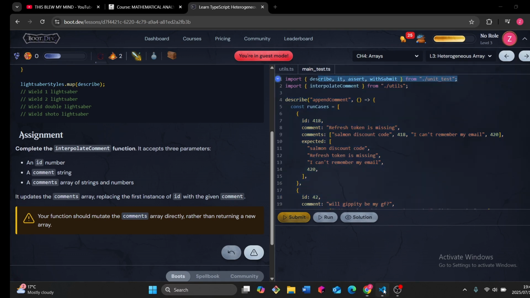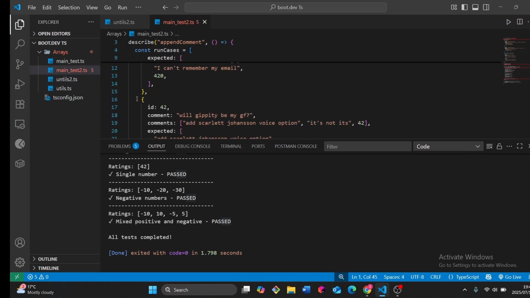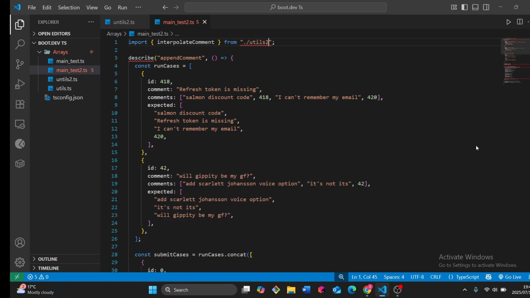So, I can just ask Copilot to write test cases for this. Should I do it, guys? I don't even know if I should do it. It's going to take time. I know how to solve this. Let me just look at one test case and see the ID comment, and then there's this.